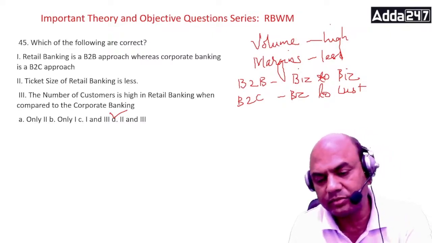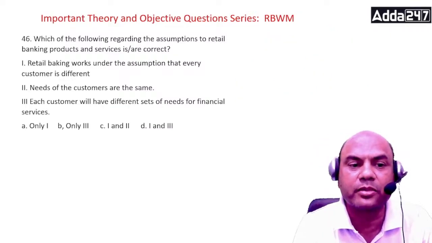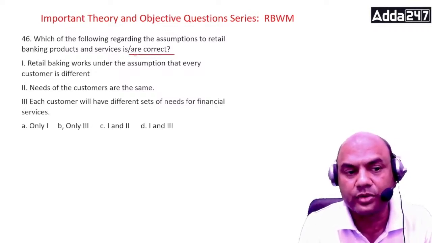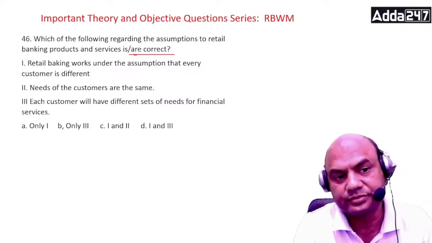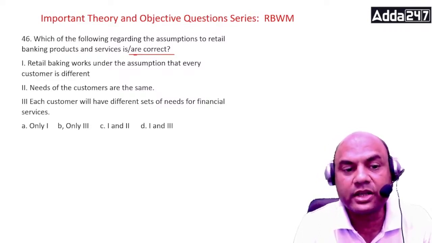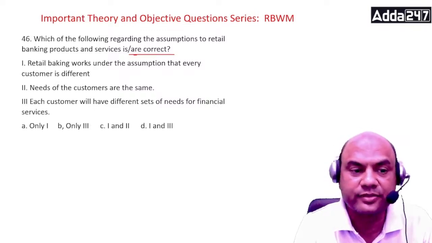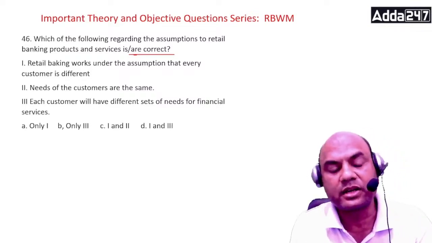Got it? Move on. Which of the following regarding the assumptions of retail banking products and services are correct? Okay, you want the correct one now. Retail banking works under the assumption that every customer is different. Needs for the customer are same. Every customer will have different sets of needs for financial services. So only 1, 3, 1 and 2, and 1 and 3. Which one is correct?